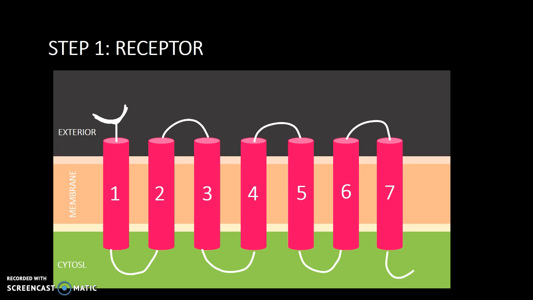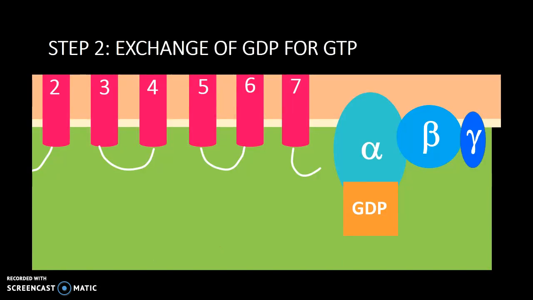So step 1 of this, we have our GPCR, and it has its receptor, so some kind of signaling molecule is going to come in, whether that's, again, a neurotransmitter, a hormone, that sort of thing. It's going to come in and attach here to the receptor portion that's in the exterior point of the GPCR. Next, we're going to see that it's going to release a signal here at the end that's going to cause GDP to be replaced on the alpha subunit by GTP. So it comes in, and it's going to kick it off and replace it.